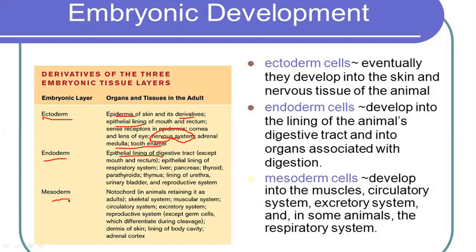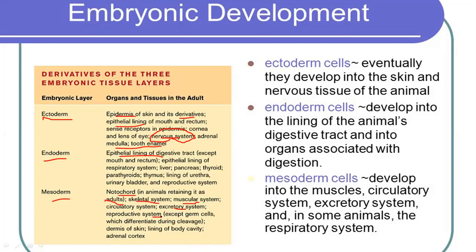Then mesoderm will give rise to the notochord in animals retaining it as adults. So the notochord will be retained in our, we can say, backbone in the adult stage as well. Then it will give rise to skeletal muscles, skeletal system, muscular system, excretory system, reproductive system, except germ cells, which differentiate during the cleavage, and dermis also.